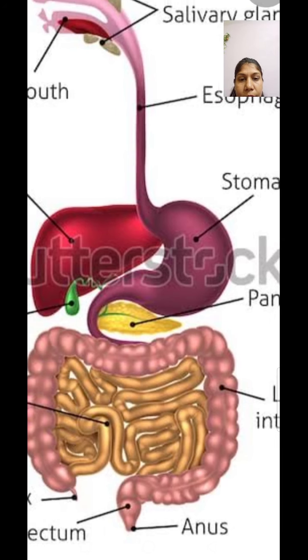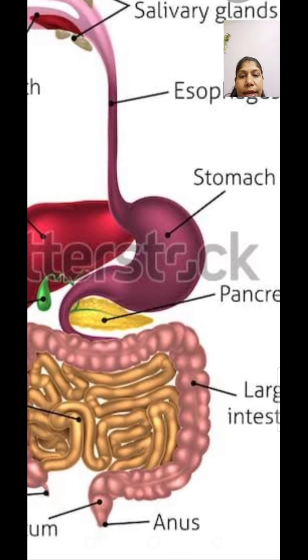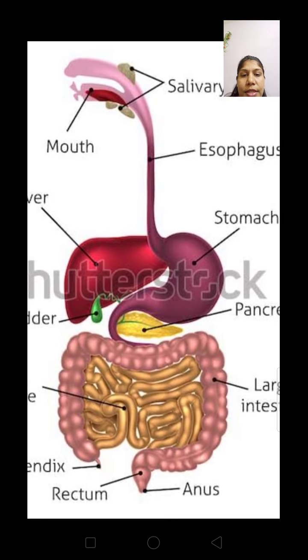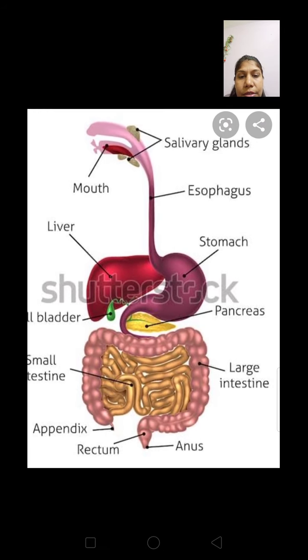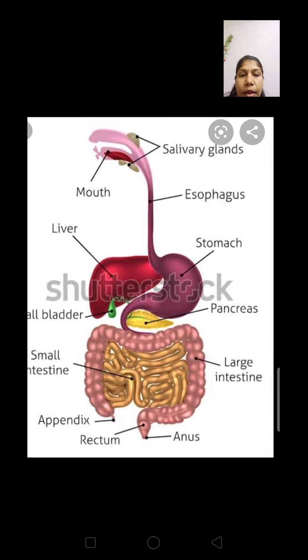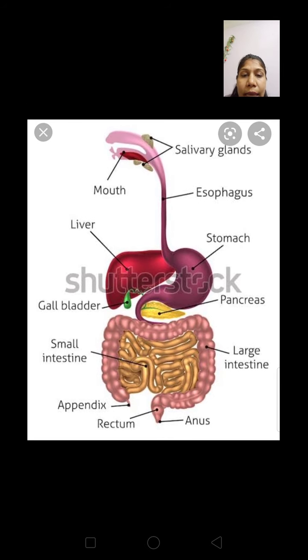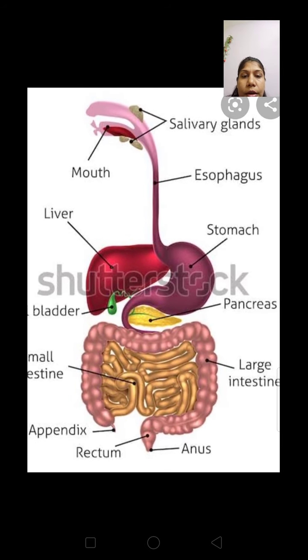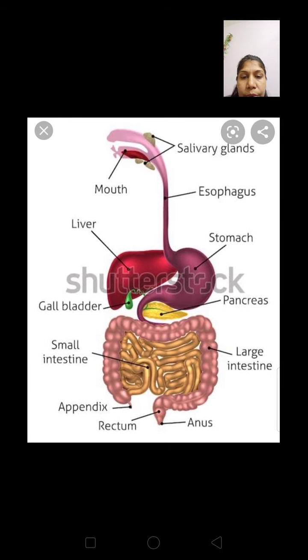The yellow colored leaf-like structure in this diagram just below the stomach is the pancreas. So it helps the food get digested into its carbohydrate, fat, and protein components.